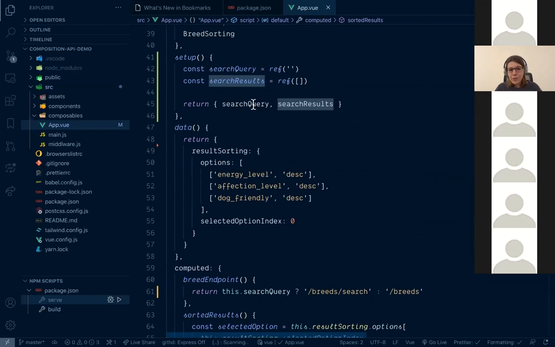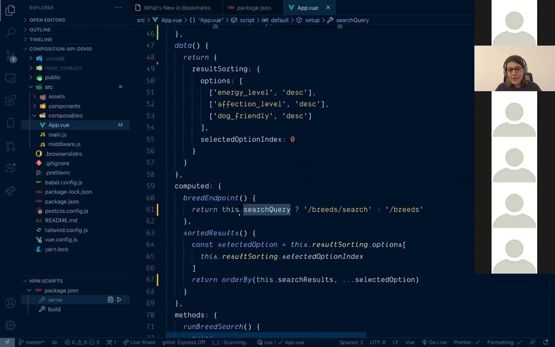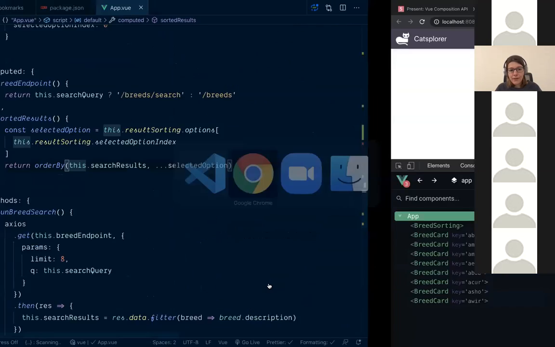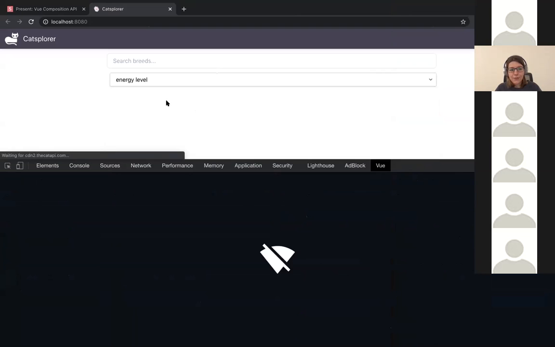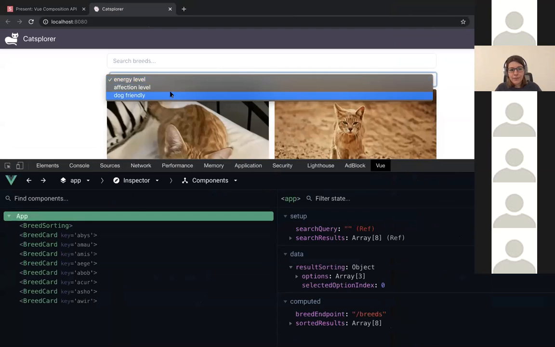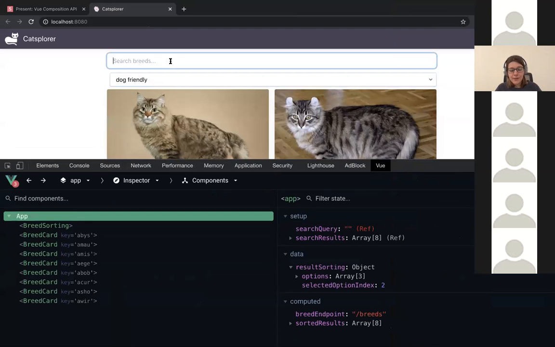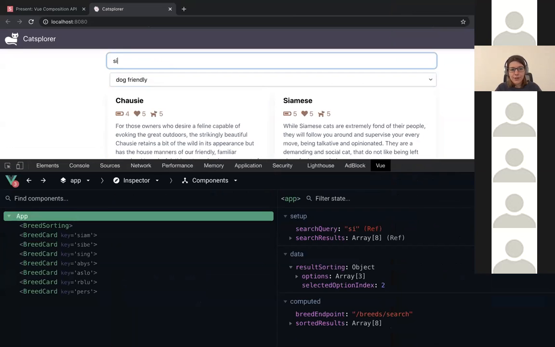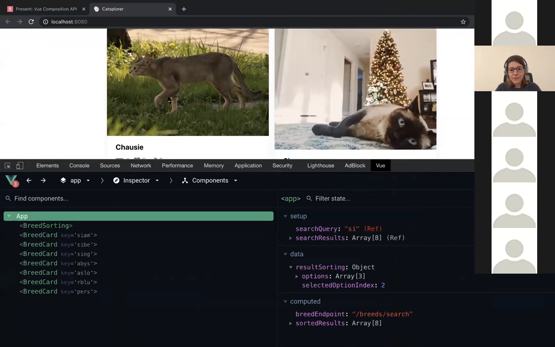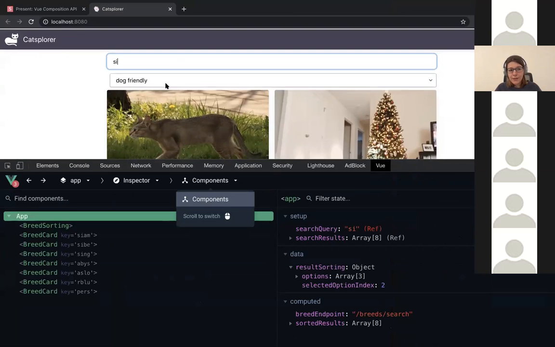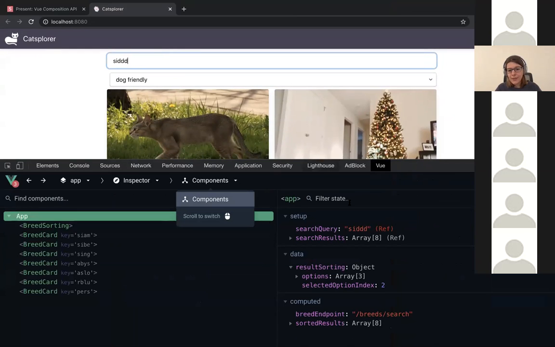So I have two properties exposed from setup, and they are used everywhere in the options. Let's take a look at our application. Sorting happens. Search happens as well. And as you can see right now, it's updating properly when I'm typing. So far, so good. We moved our reactive state to the composition API setup.